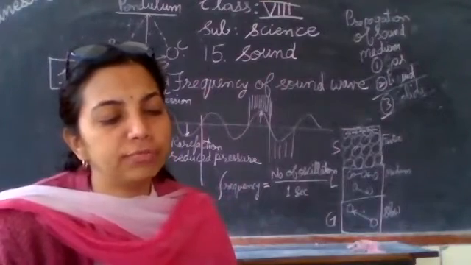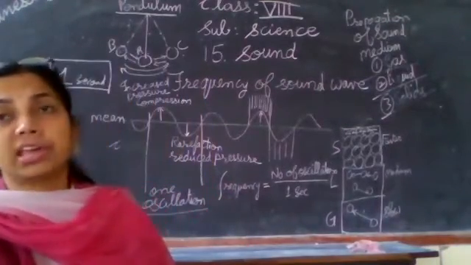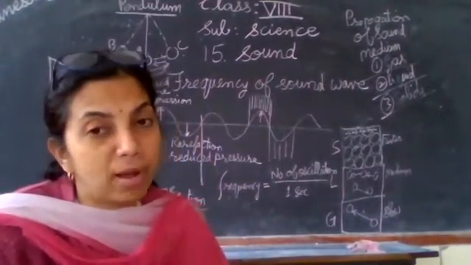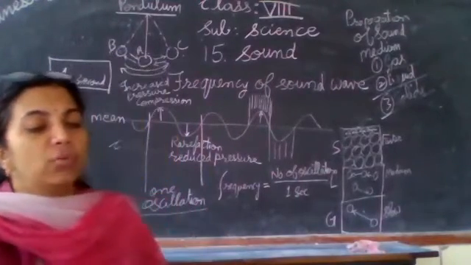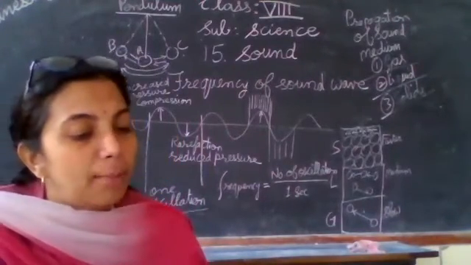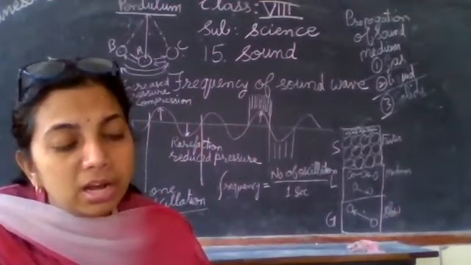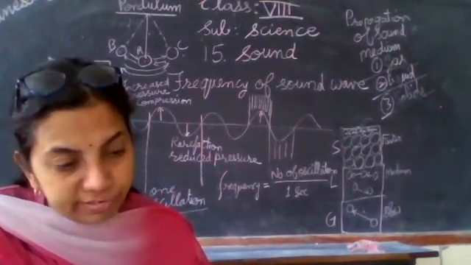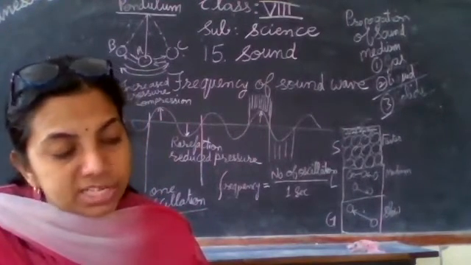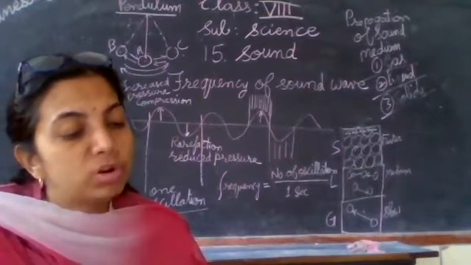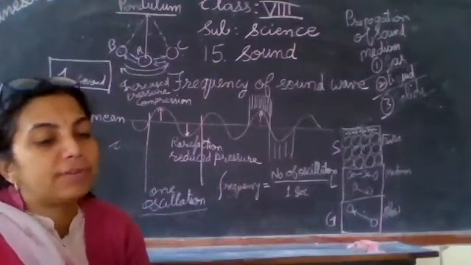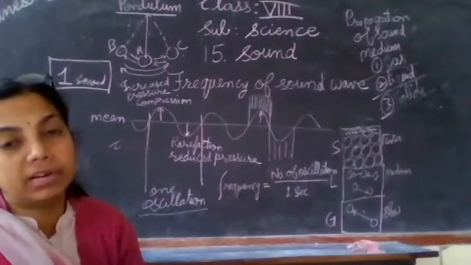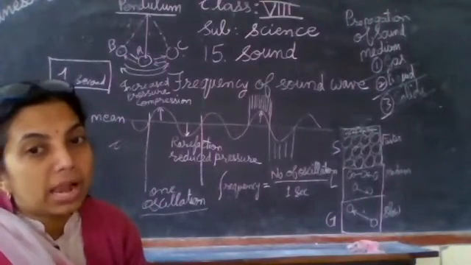And the tuning fork, if you consider per second how much it is going to vibrate from its mean position up and down, these vibrations will set up about 512 cycles of compressions and rarefactions in the air per second. Thus, the sound generated by the tuning fork will have a frequency of 512 hertz.